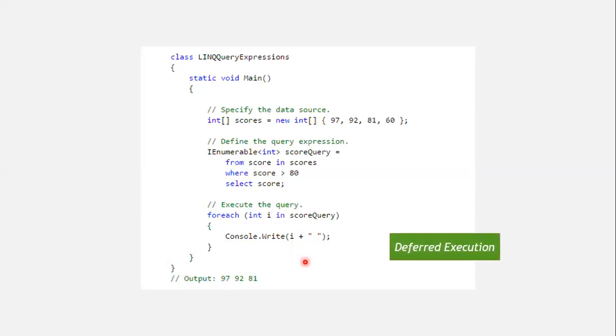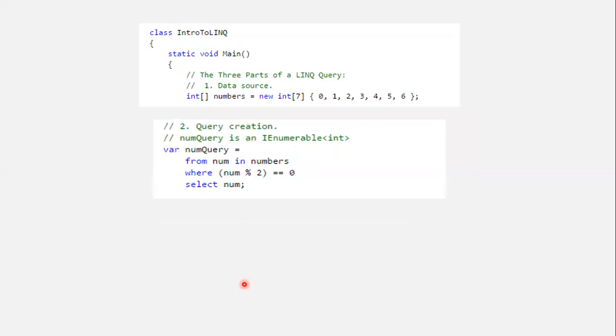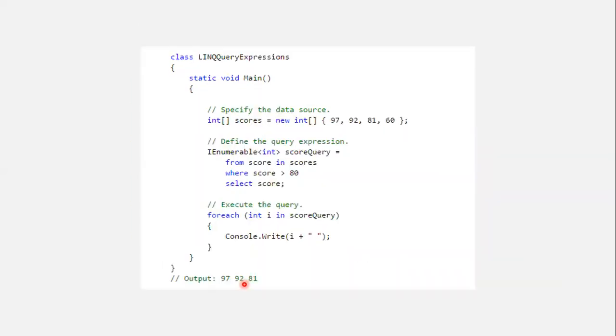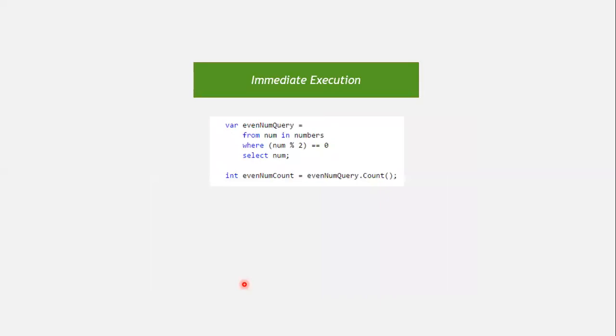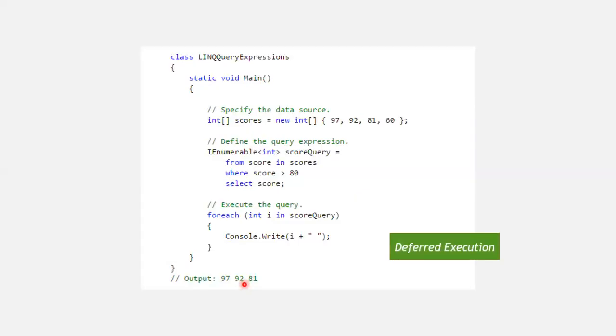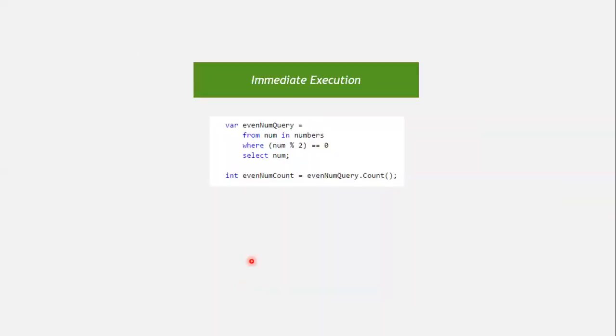So all values will be printed here. Which values? Which are greater than 80. So 97, 92, and 81 are the values that are greater than 80, and those values are printed here. Clear? So another example of a LINQ query, but this time we are using immediate execution, meaning executing the